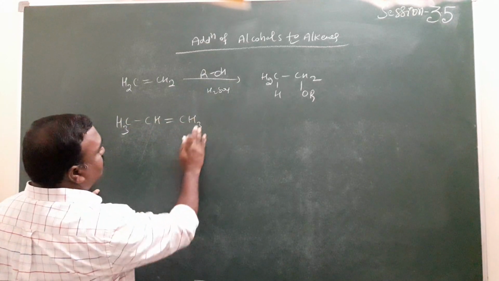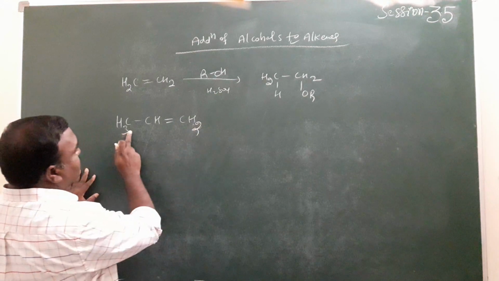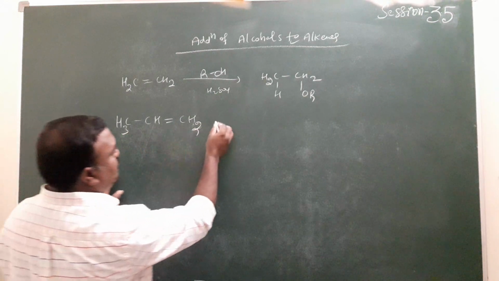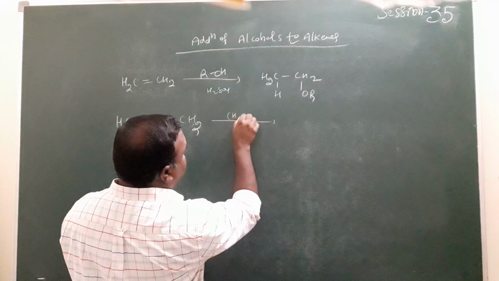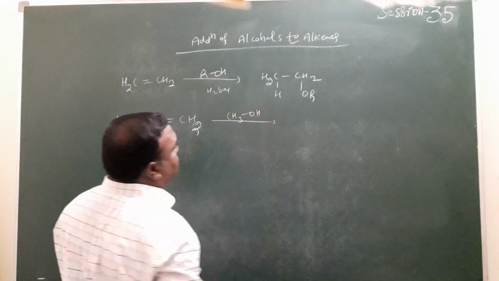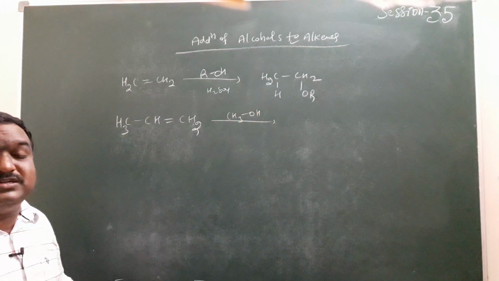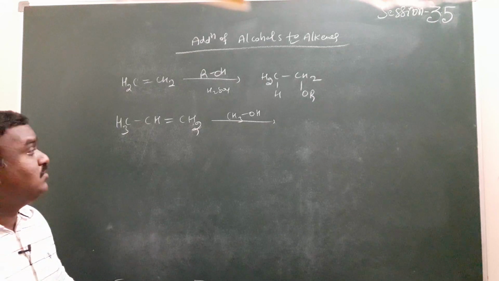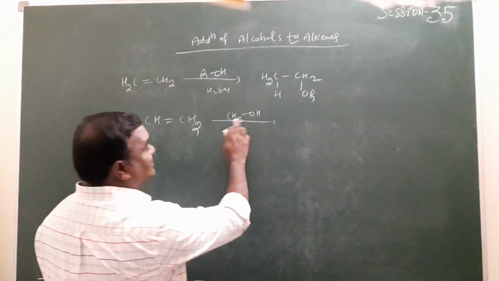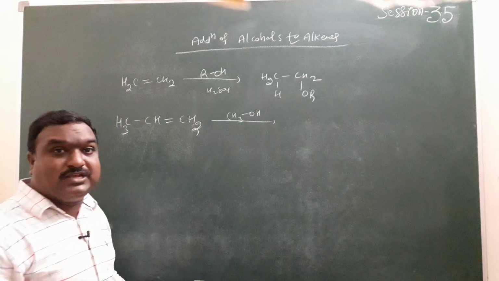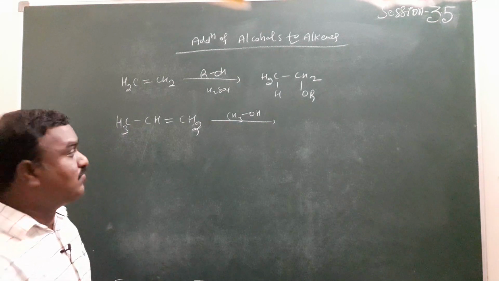For example, here a propene compound is given: CH3, CH double bond, CH2. The compound undergoes an addition reaction with methyl alcohol. Which is the nucleophile? The methoxy anion is the nucleophile. Which is the electrophile? H plus is the electrophile.